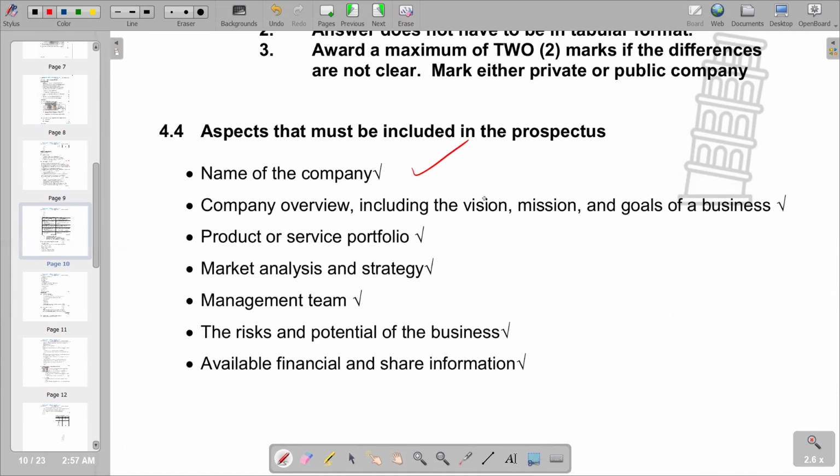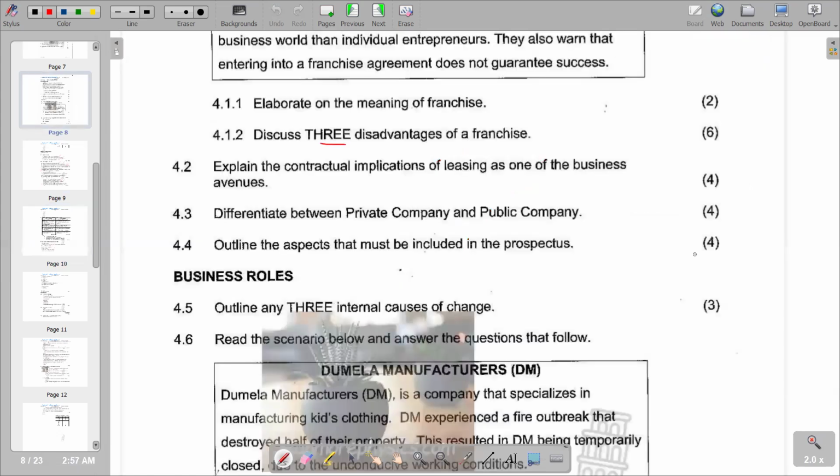And then we've got the product or service portfolio, market analysis and strategy, the management team, the risk and potential of the business, available financial and share information. So these are some of the aspects that we can include in a prospectus. We see that our question has got 4 marks. Obviously, it requires at least 2 points.